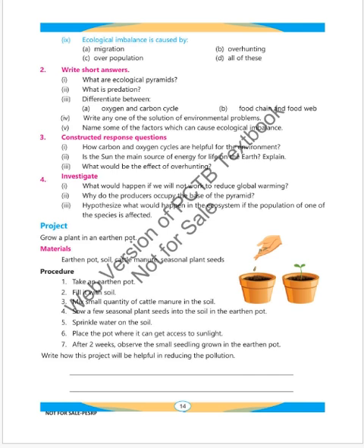Project. Grow a plant in an earthen pot. Material: earthen pot, soil, cattle manure, seasonal plant seeds. Procedure: take an earthen pot, fill it with soil, mix a small quantity of cattle manure in the soil, sow a few seasonal plant seeds into the soil in the earthen pot, sprinkle water on the soil, and place the pot where it can get access to sunlight. Number 7. After 2 weeks, observe the small seedling grown in the earthen pot. Write down how this project will be helpful in reducing pollution.